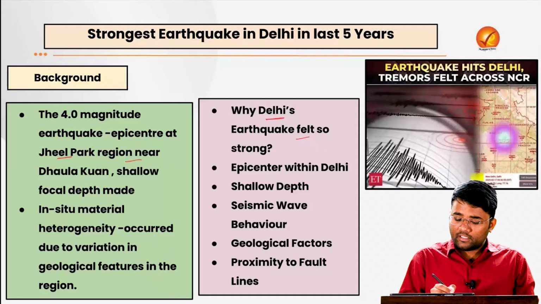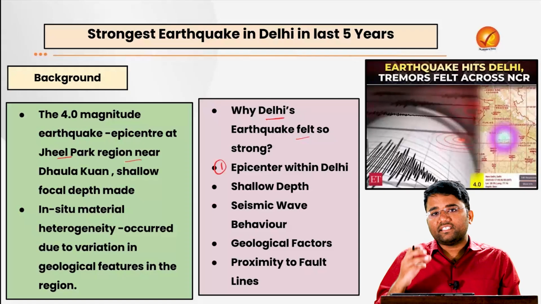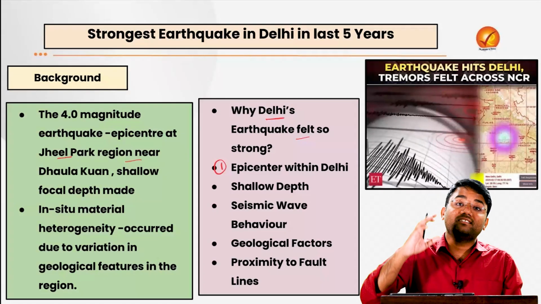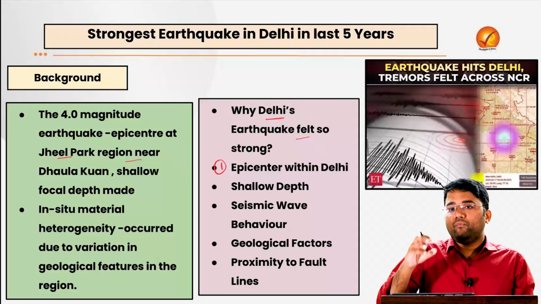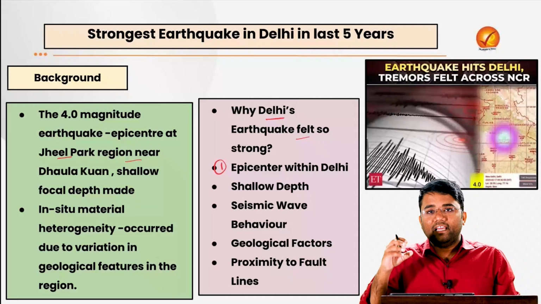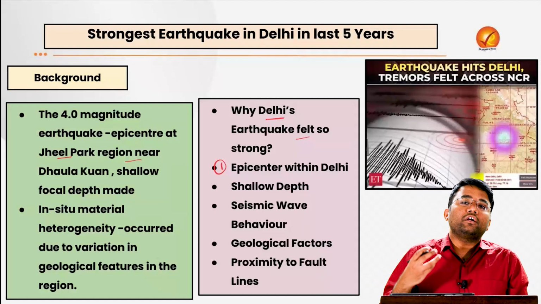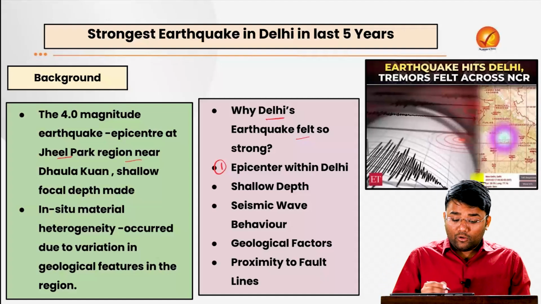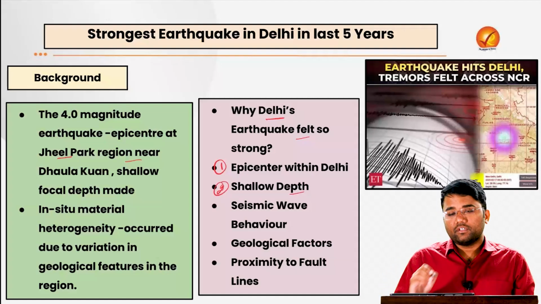What are those reasons? Obviously, the first reason is the epicenter being within Delhi, which is an exceptional case in the last 3 centuries. When the epicenter is in Delhi itself, it leads to strong local tremors and people feel strong tremors, and also the shallow depth of the earthquake.